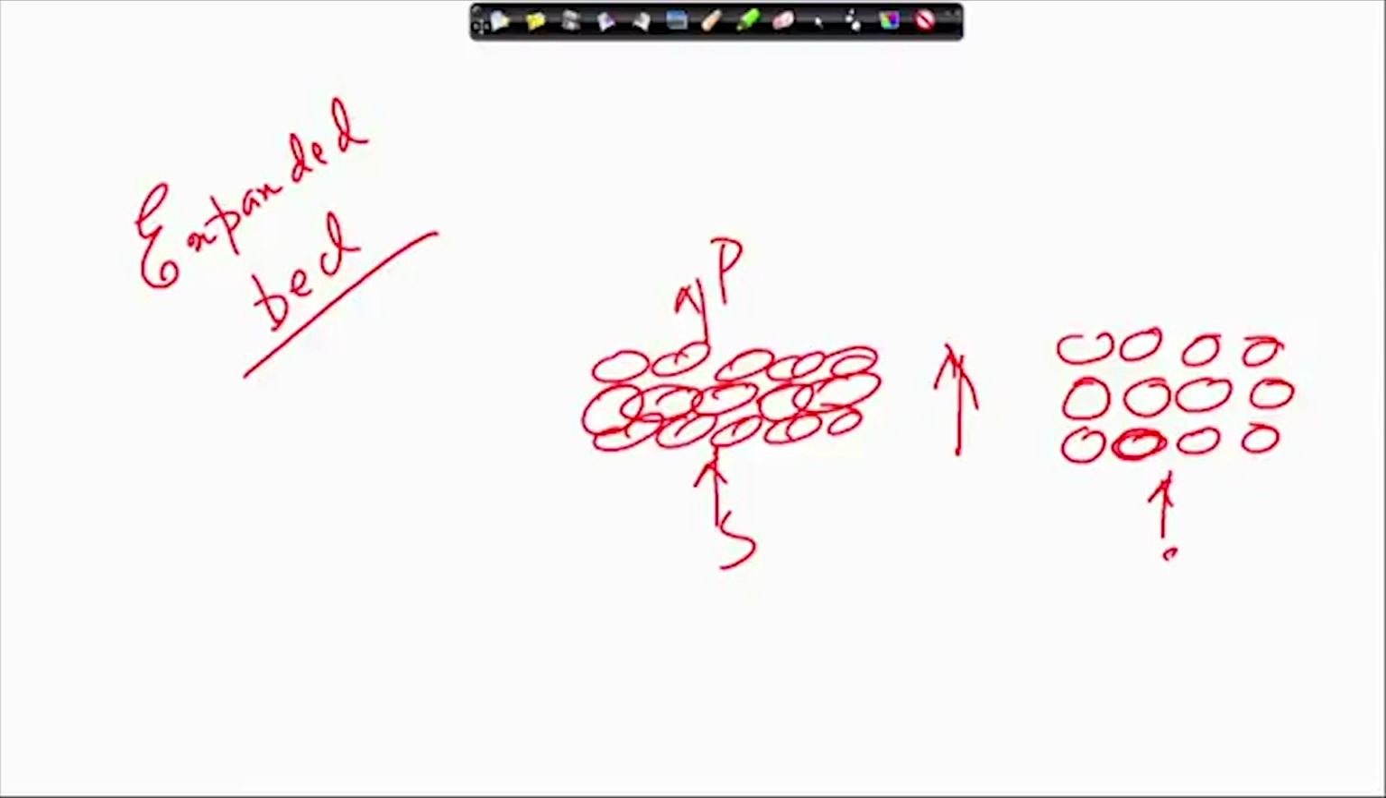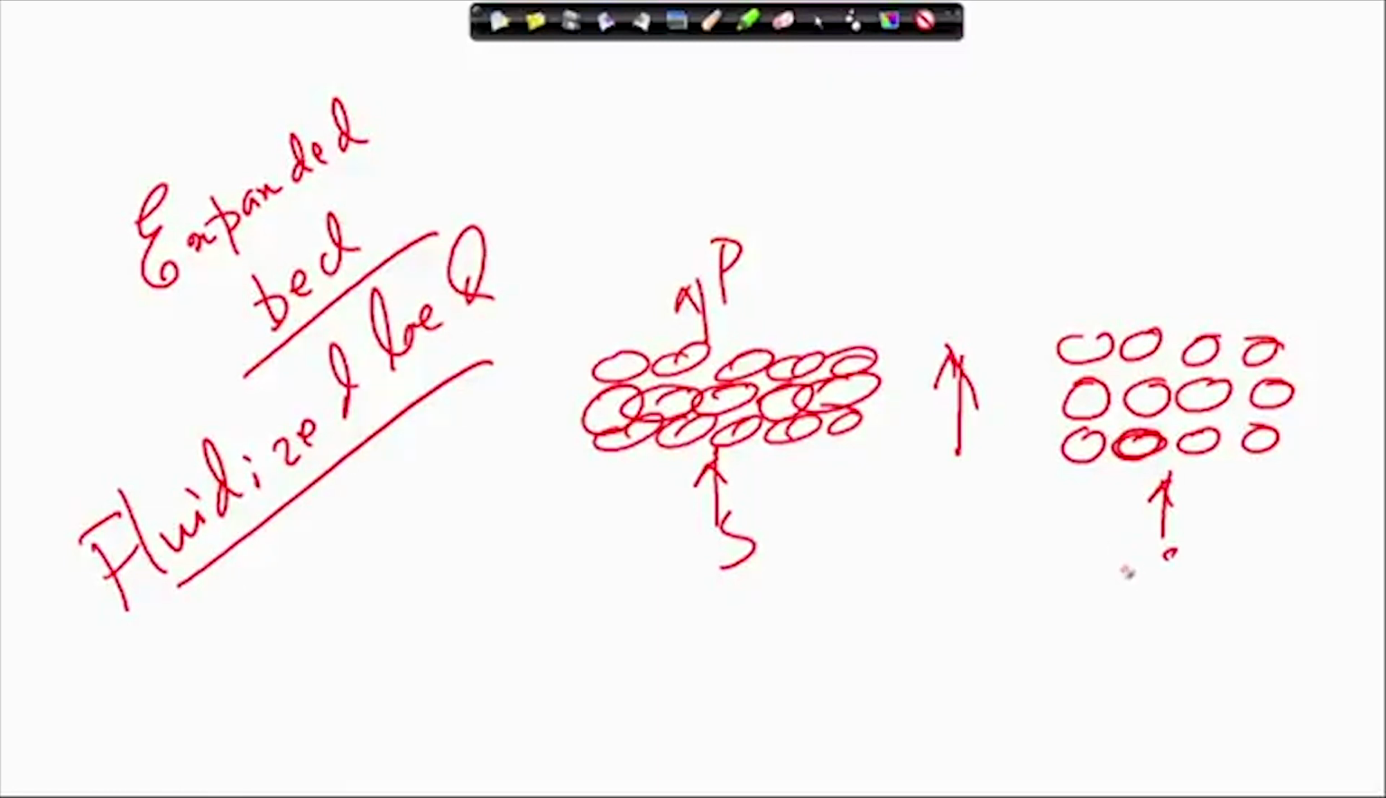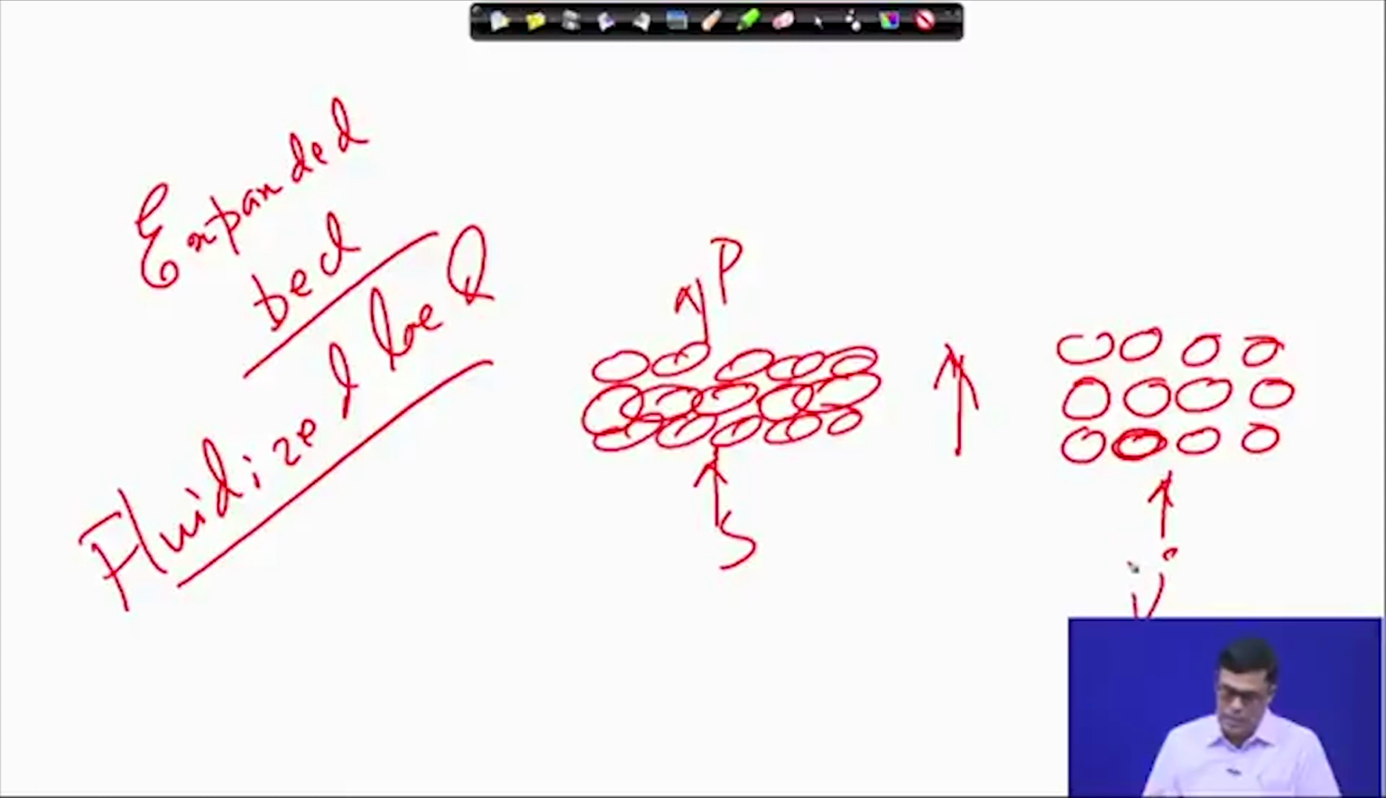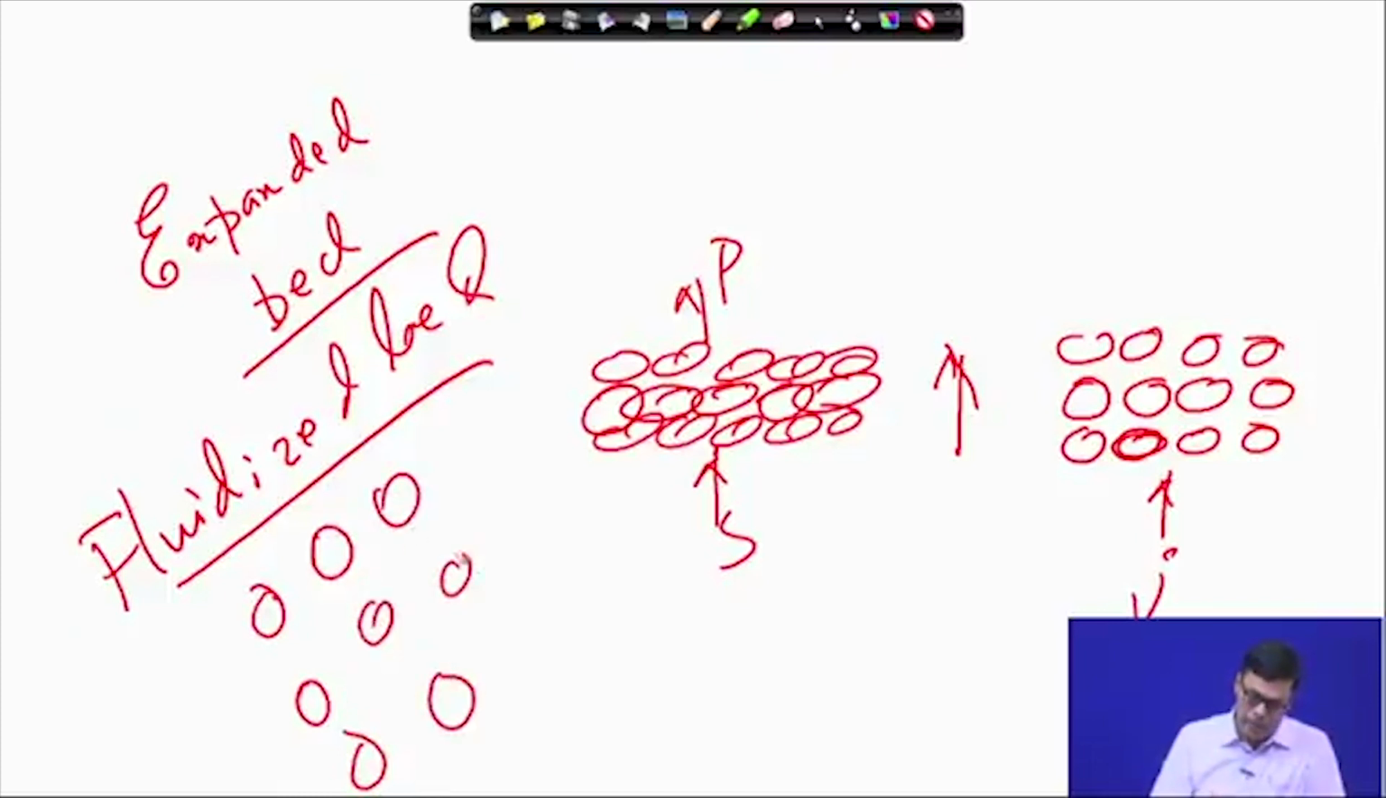Now, in case of fluidized bed reactor, this velocity will be much higher, and since the velocity is high, the particle separation is also very high. There also the expansion of the bed is very high. So this is how we differentiate them.